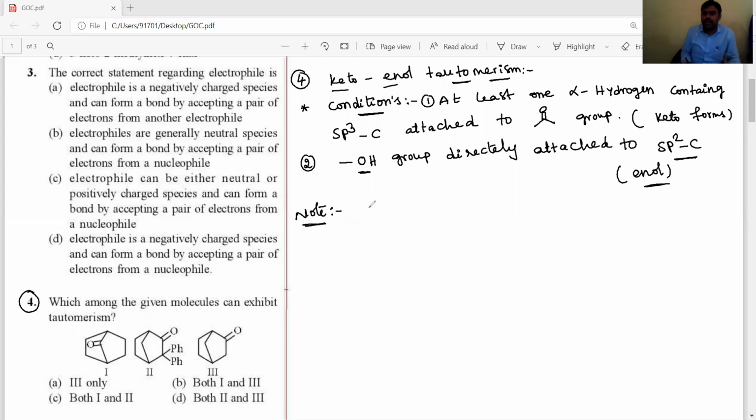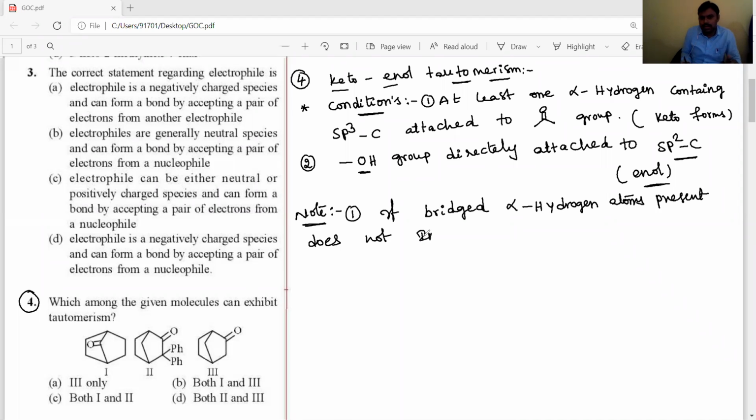And another important condition, dear students, note the additional exceptions. For example, if bridged alpha hydrogen atoms are present, they do not involve in tautomerism.